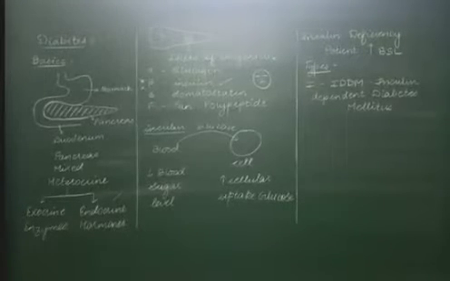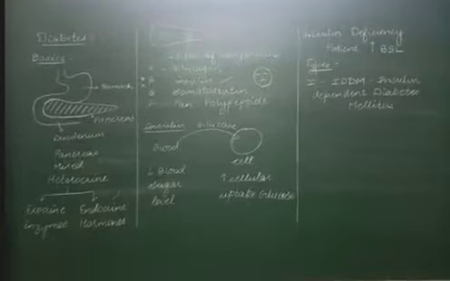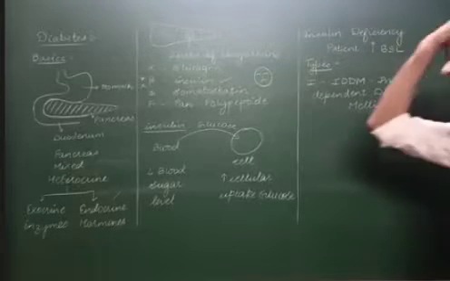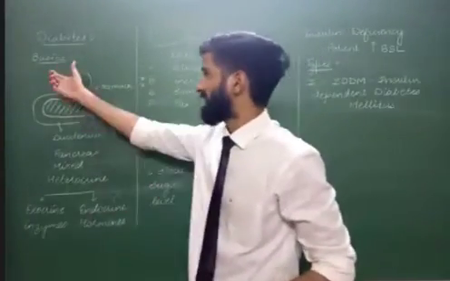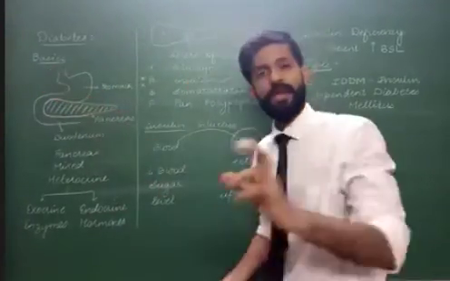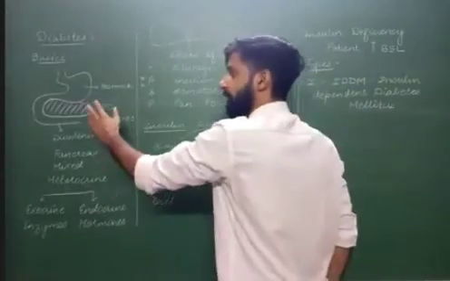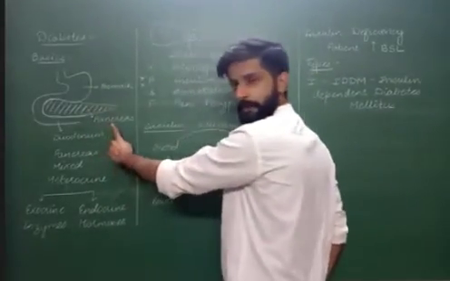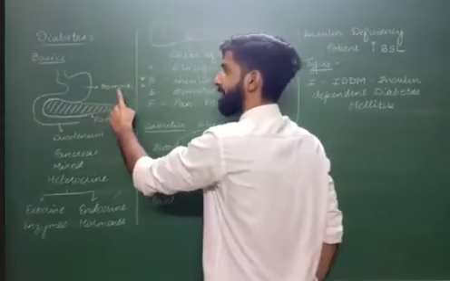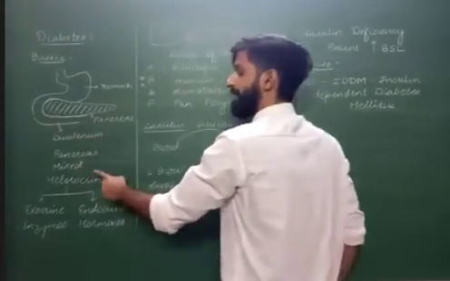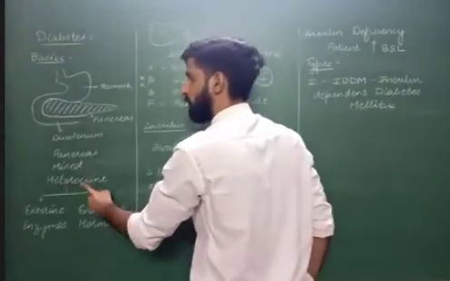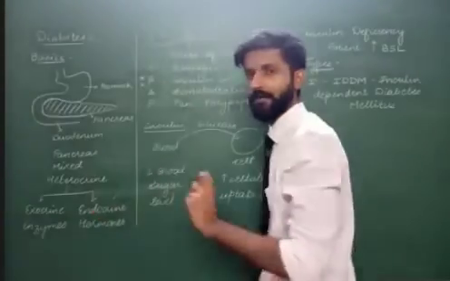I really intend that everybody should understand this. All right, I'll revise this in short. Everyone, please pay attention. We have gathered here to talk about diabetes. Basics of diabetes says that we have this fantastic organ inside our abdomen called the pancreas. Pancreas is present in between the stomach and duodenum. Pancreas is a mixed gland, which is also called a heterocrine gland.